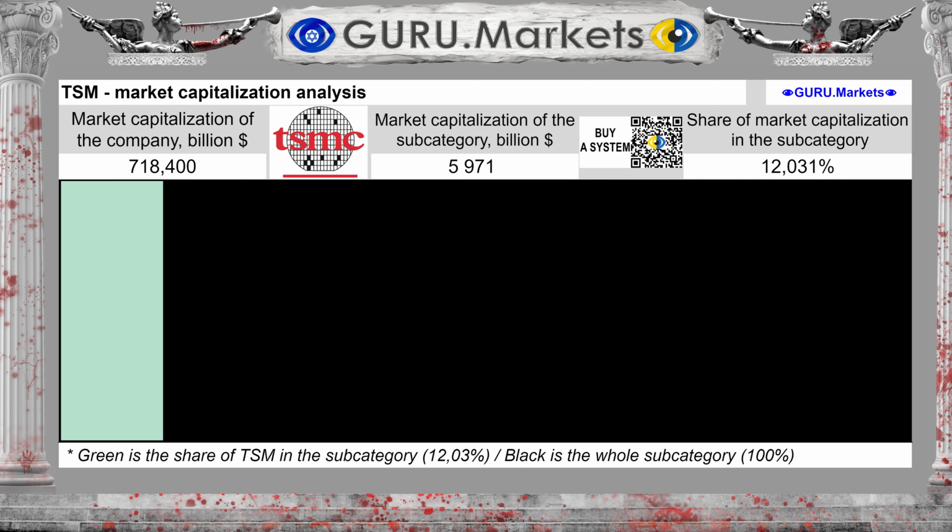Market capitalization of the company Taiwan Semiconductor Manufacturing ADR is $718.4 billion. The market capitalization of the subcategory is $5,971 billion. Taiwan Semiconductor Manufacturing ADR accounts for a share of 12.031% and is one of the large companies in the subcategory.